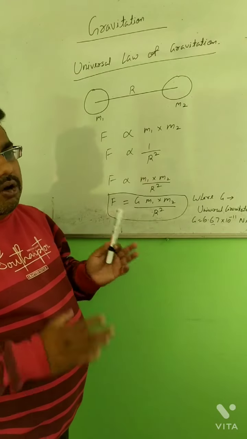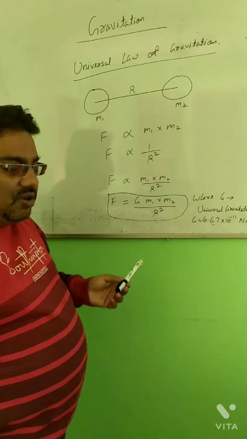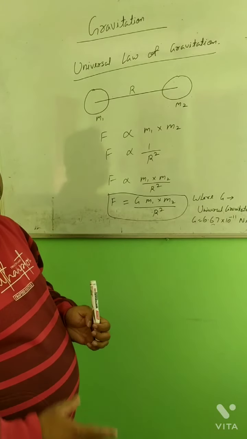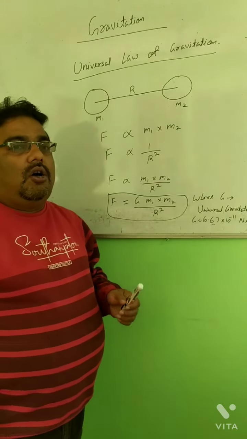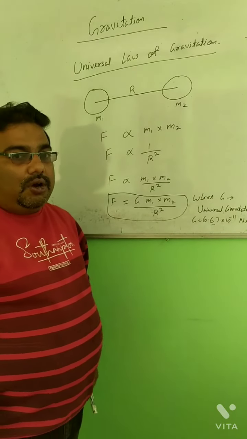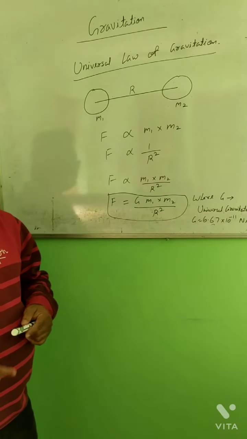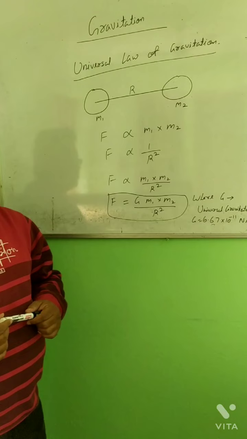After completing all the topics of the chapter, we will give the derivations and numerical portion related to this also. Of each derivation that may come in your examination, or the different types of numericals from this chapter, we will discuss after completing the chapter. Okay, is it clear? I hope all of you understood the universal law of gravitation. In the next video, we will discuss free fall and acceleration due to gravity.